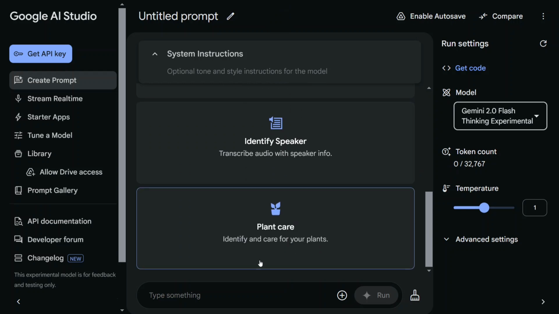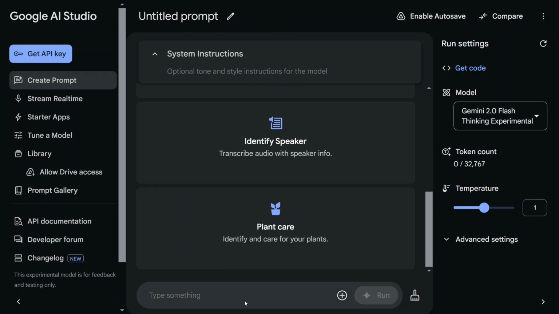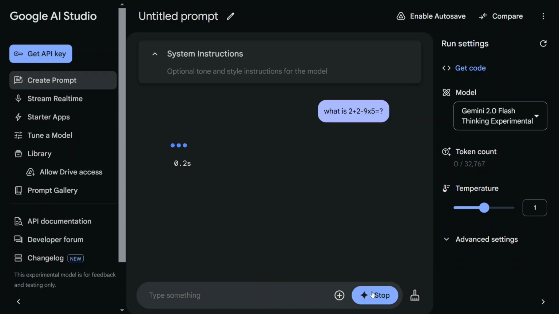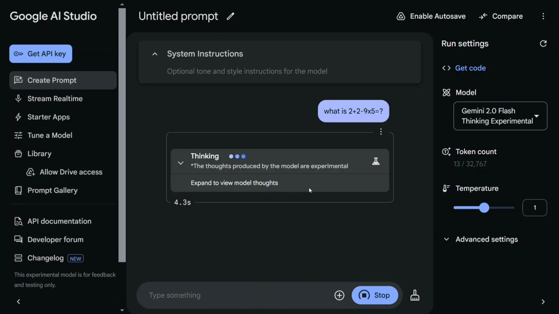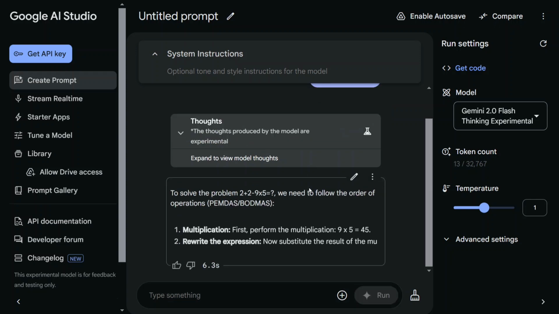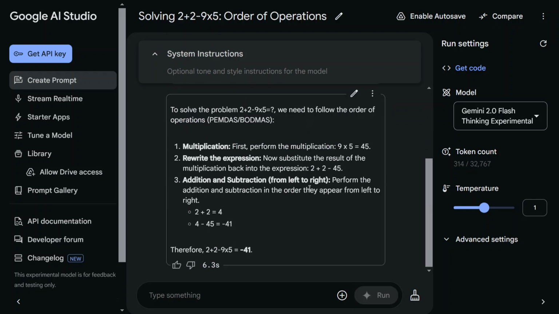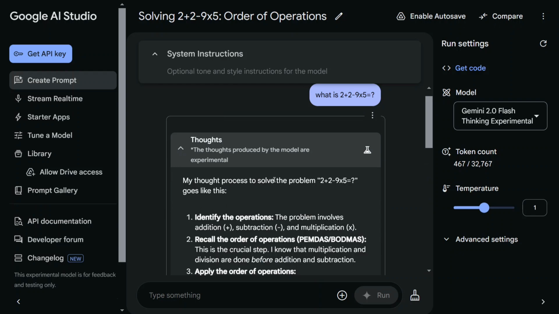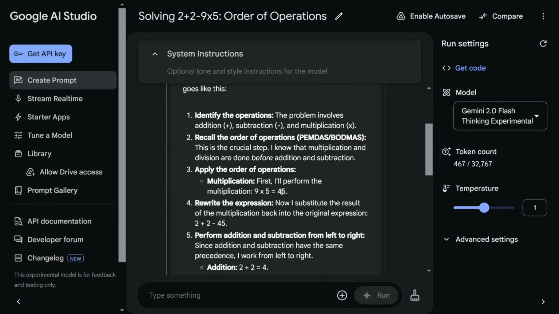Let me give it a simple mathematical equation, and let's see how it performs. What is 2 plus 2 minus 9 into 5 equals to? As you can see, it is taking its time to think, and even the chain of thought is visible. That's the best part. So let me see how the model has gone through the thought process.